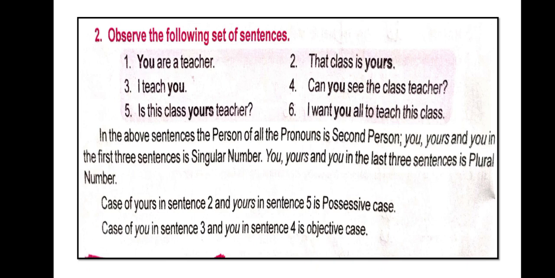You, yours and you in the last 3 sentences is plural number, means sentences 4, 5 and 6. Here in sentences 4, 5 and 6 we have given you, yours and you, but that is given in a plural number, right? Here we are talking about more persons. So the case of yours in sentence number 2 and yours in sentence number 5 is possessive case, right? And the case of you in the third sentence and you in the fourth sentence, that is the objective case. So I hope you have understood.